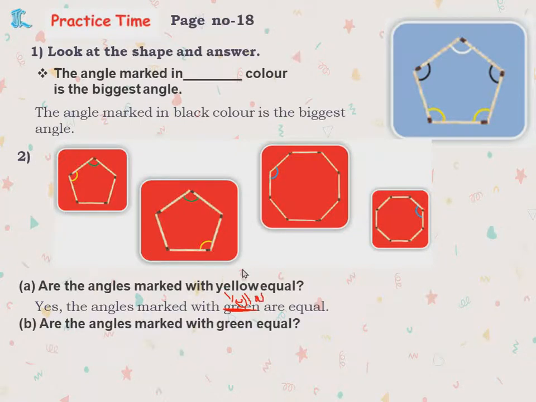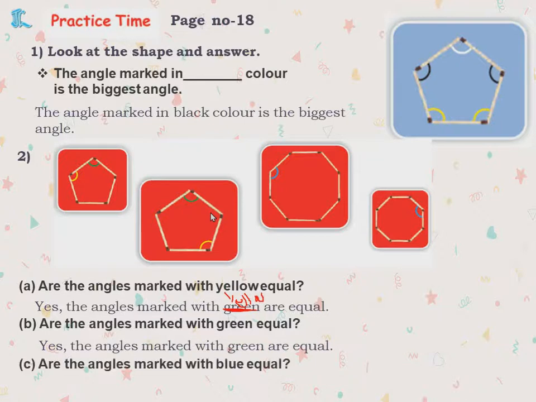Now let's go to the next question. Are the angles marked with green equal? Where is green? Here it's green. The shape is like this. Here also green. The shape is like that. Yes, they are equal. Are the angles marked with blue equal? See here, blue is there. This is the angle formed. See, is it the same shape? Yes, it's the same shape. Yes, the angles marked with blue are equal.